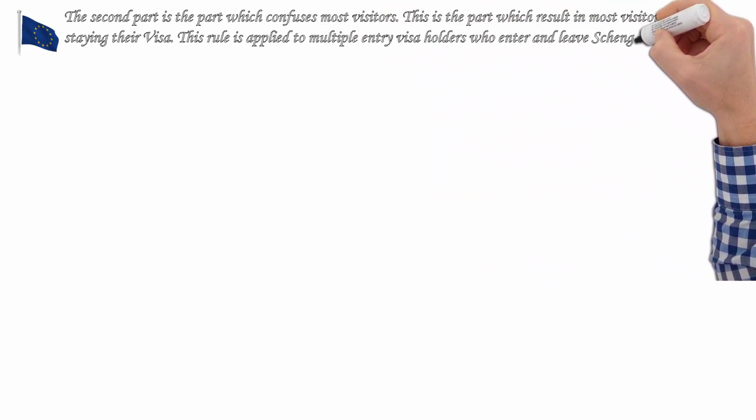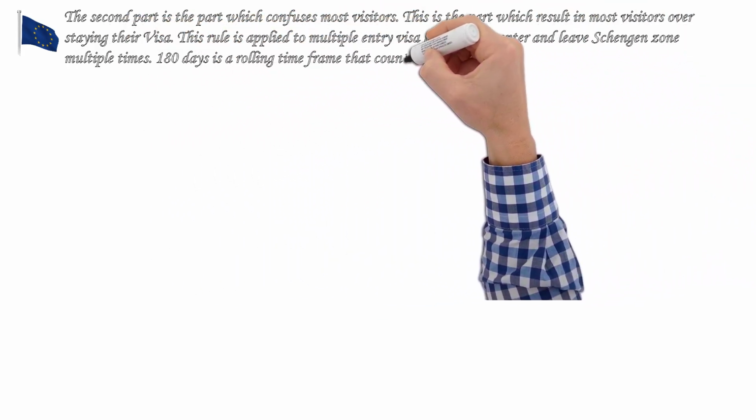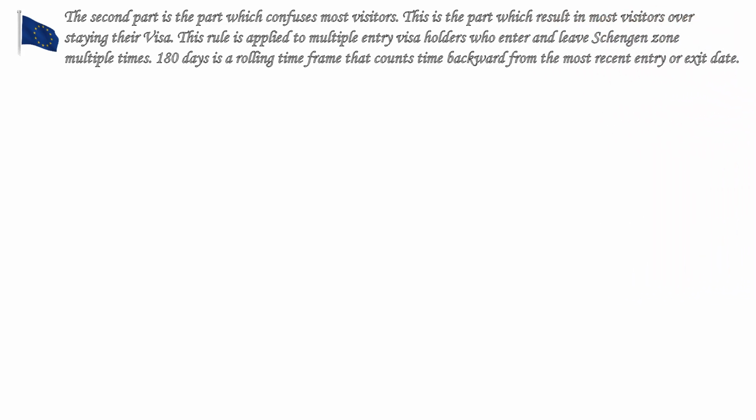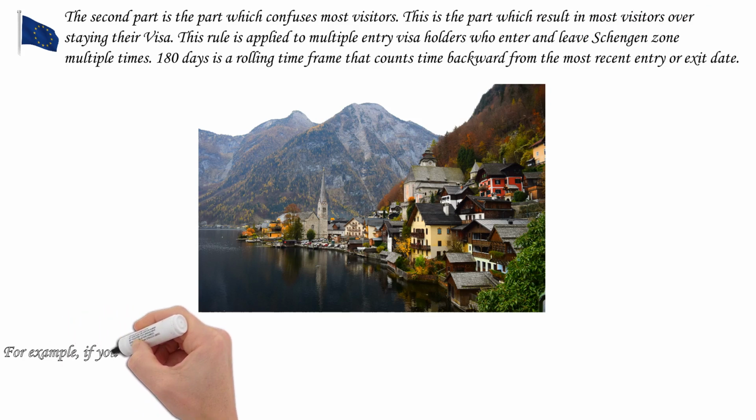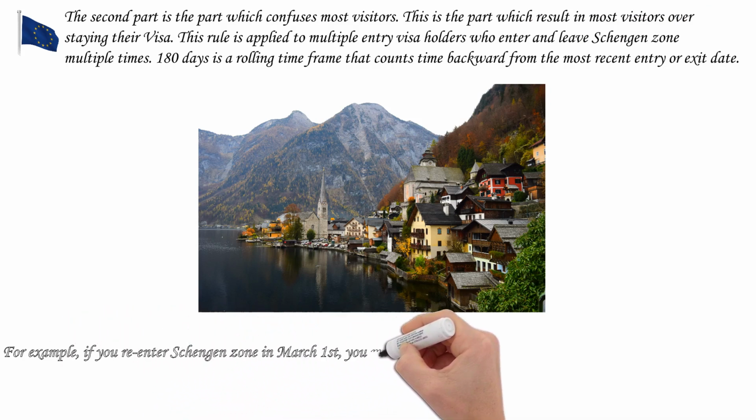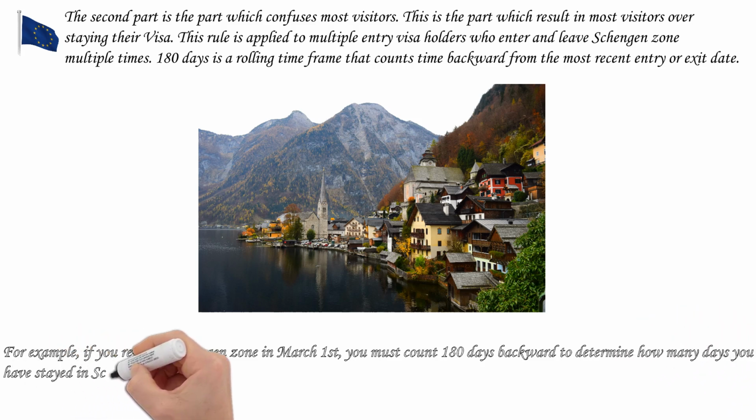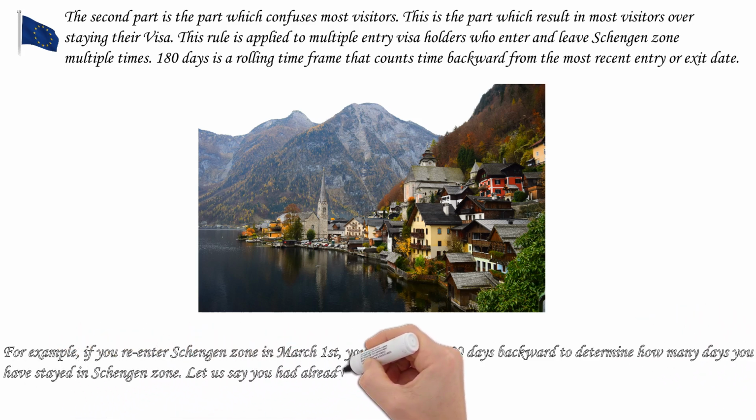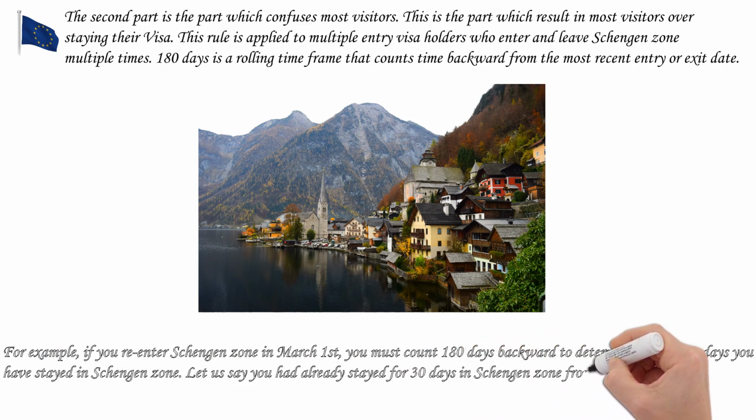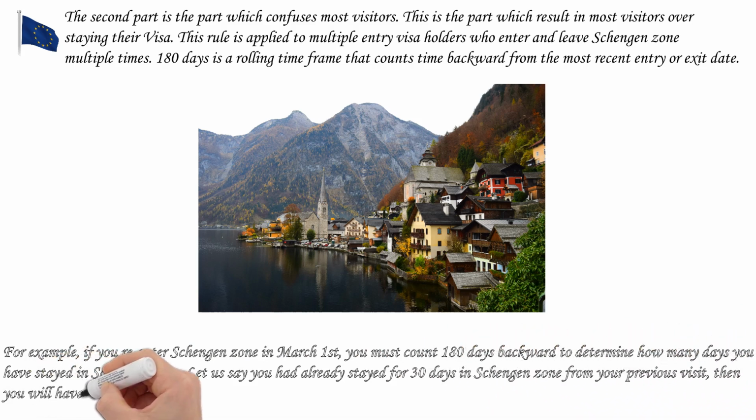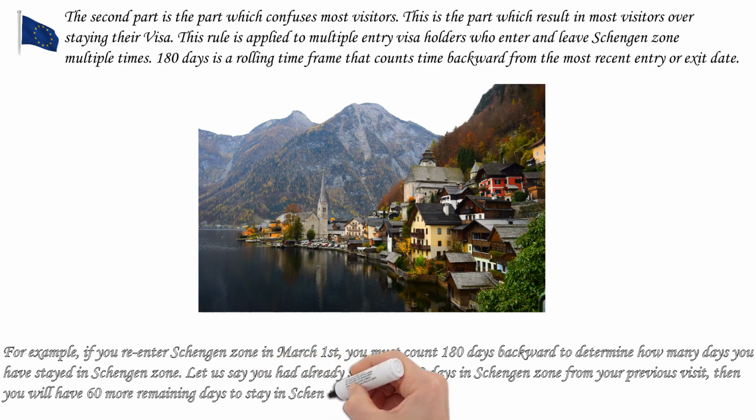The second part is the part which confuses most visitors. This rule is applied to multiple entry visa holders who enter and leave the Schengen zone multiple times. 180 days is a rolling time frame that counts time backward from the most recent entry or exit date. For example, if you re-enter the Schengen zone on March 1st, you must count 180 days backward to determine how many days you have stayed in the Schengen zone. Let us say you had already stayed for 30 days from your previous visit, then you will have 60 more remaining days to stay in the Schengen zone.